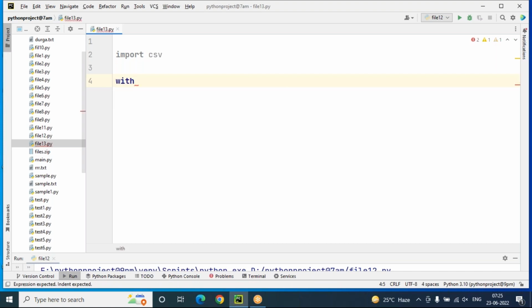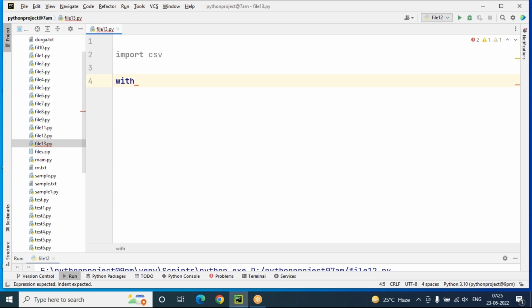Already you know about the with keyword. The with keyword is used to group all file operation statements together. And the main advantage of the with block is that once we exit from the with block, the file gets closed automatically, and you need not close the file explicitly by using the f.close method.